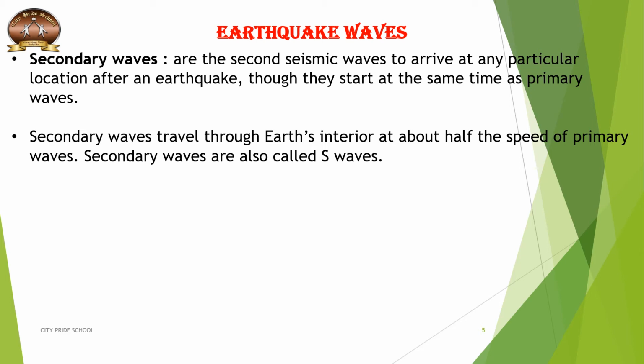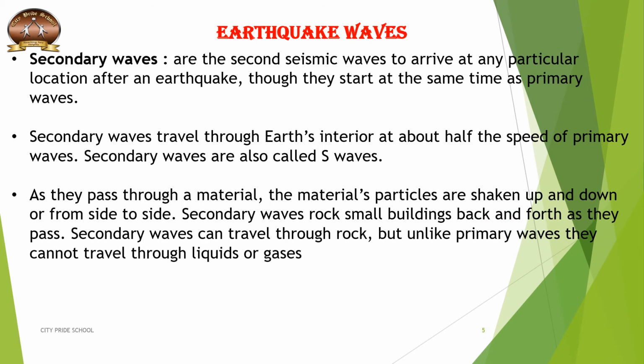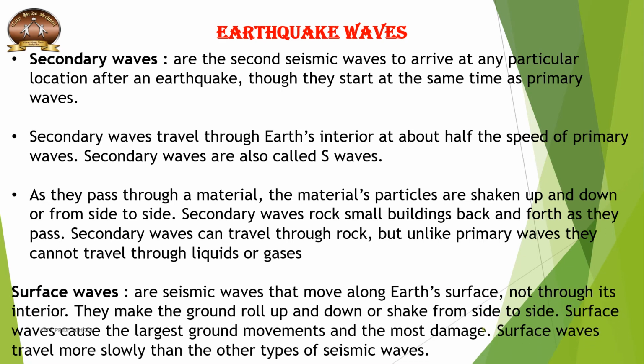And secondary waves are also called S waves. As they pass through a material, the material's particles are shaken up and down or from side to side. So the secondary waves rock small buildings back and forth as they pass. And secondary waves can travel through rock, but unlike primary waves, they cannot travel through liquids and gases.